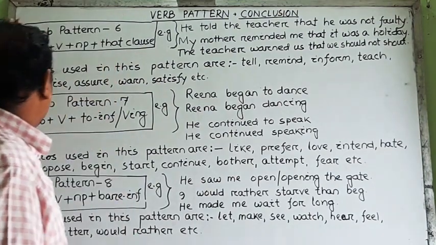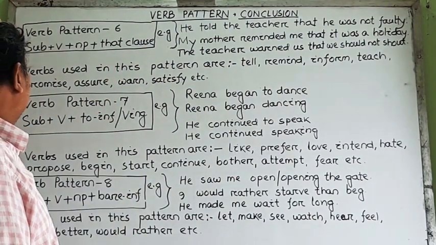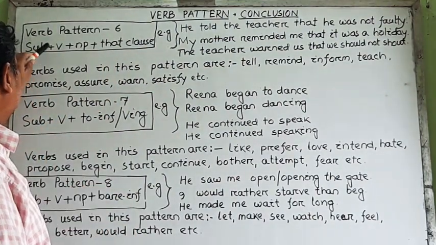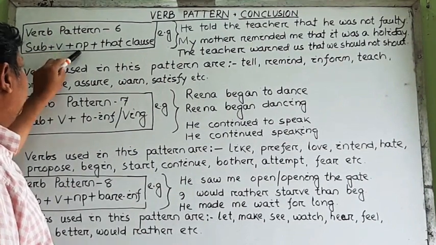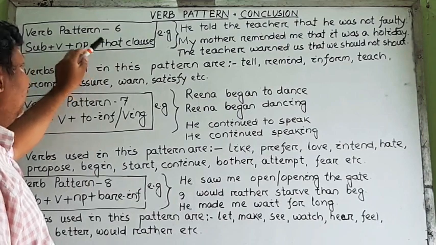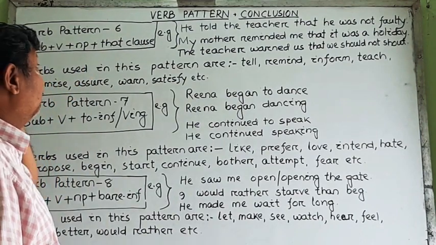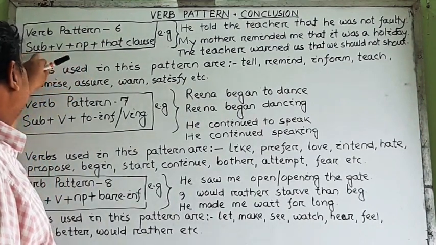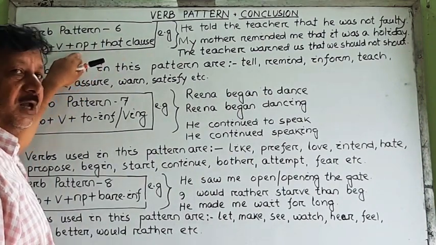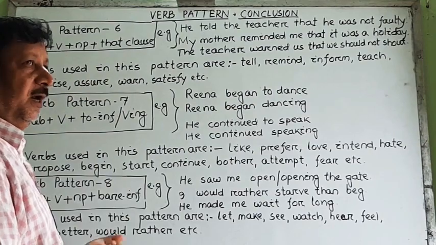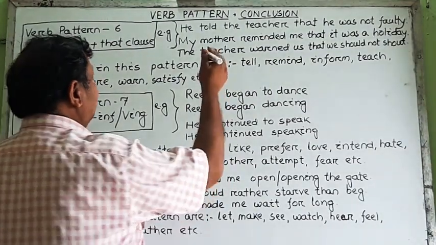See here, verb pattern 6, what is it about? It is subject plus verb, as usual. Then comes the noun phrase plus that clause. In the previous class, we just discussed subject plus verb plus directly a that clause. But here we have to add another noun phrase. And examples have been given here.